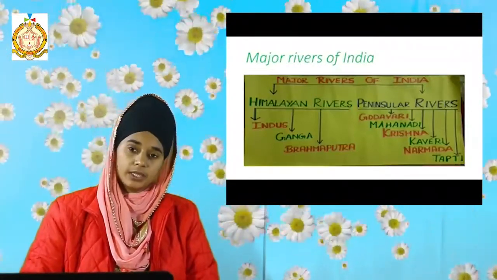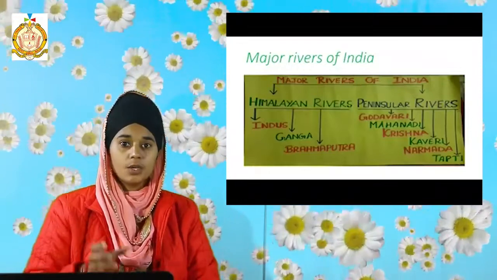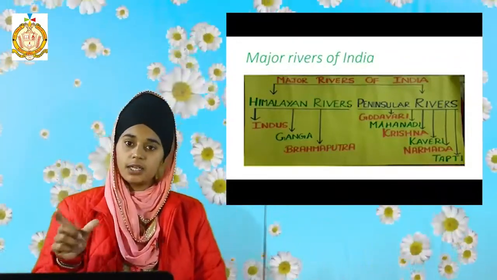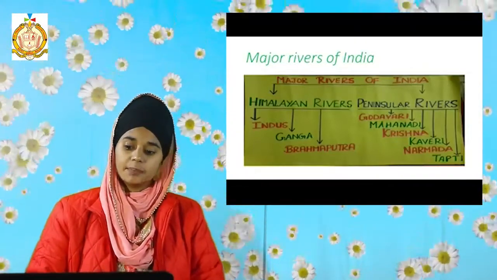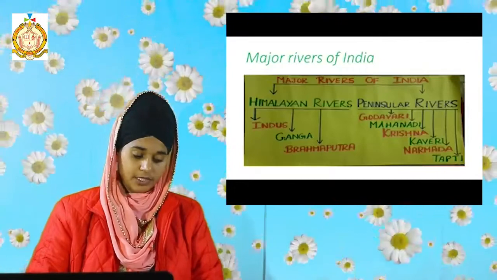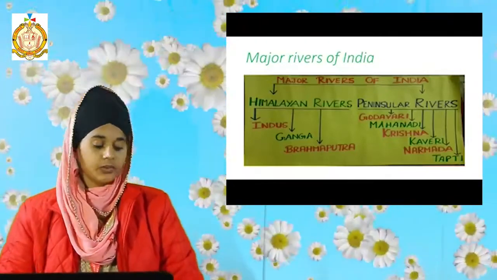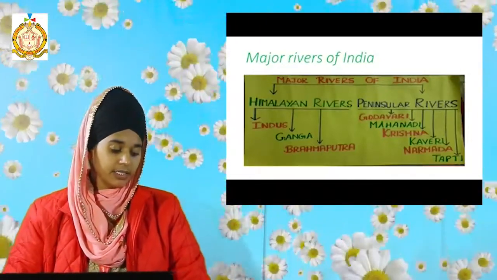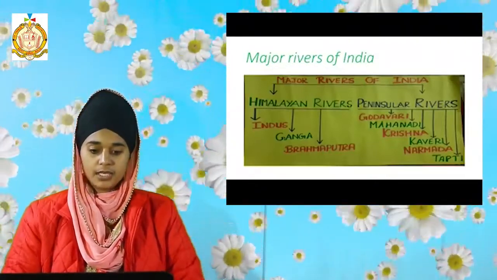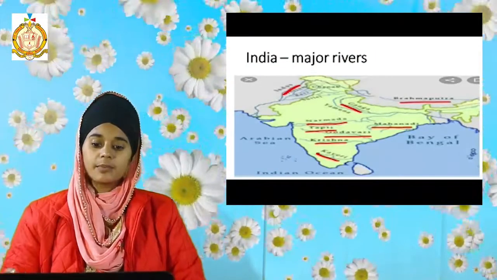And in the peninsular river, peninsula is an area which is surrounded by water from three sides, that is called a peninsular area. And the peninsular rivers are called non-perennial, means that the rivers are seasonal and they can dry. So firstly we will discuss India's major rivers.